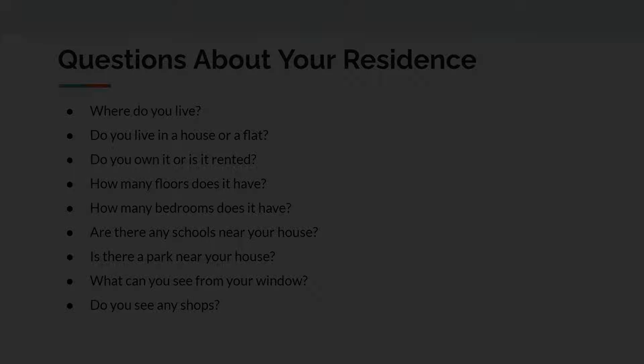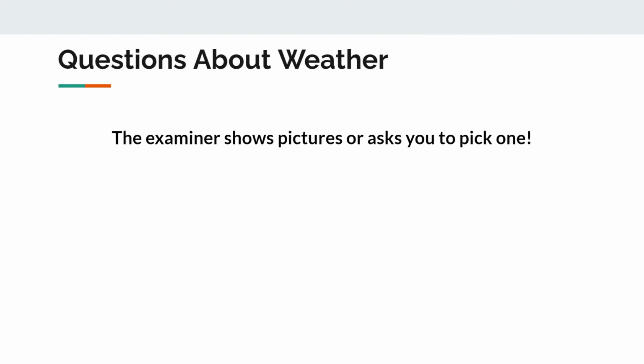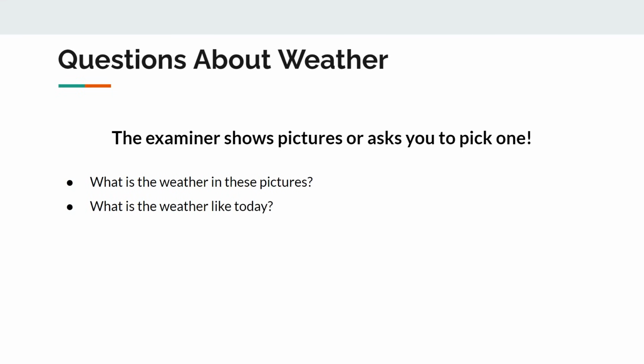The examiner will show you pictures or ask you to pick one out of a bunch of pictures. And he might ask, what is the weather in these pictures? You can mention it's raining in this one, it's sunny in that one, it's cloudy in this one. Or the examiner might ask you, what is the weather like today? And you can mention whatever the weather is on that day. Or the examiner might ask you, how was the weather yesterday? And you can mention the weather the day before the test.